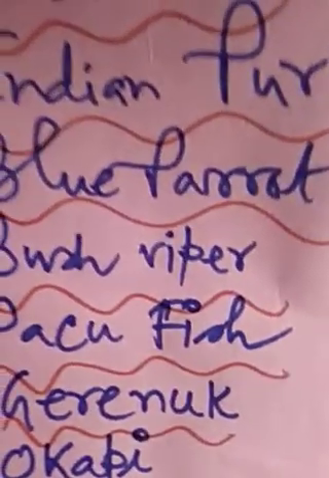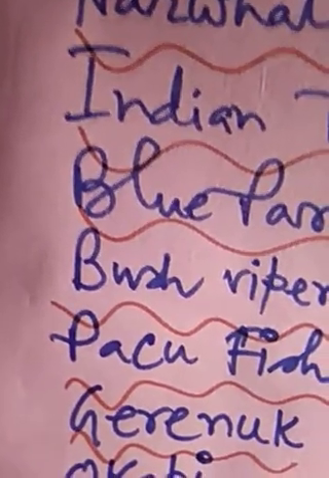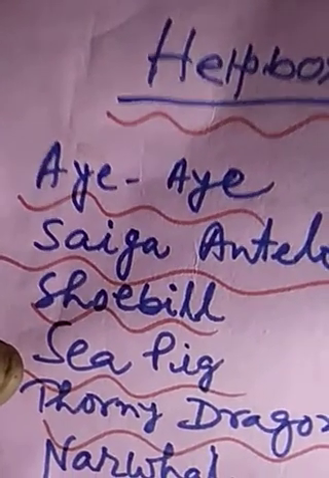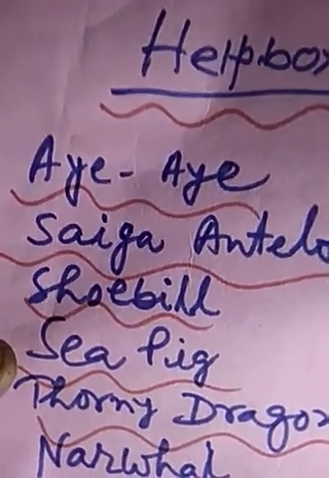So these animals are of different countries of the world, outside India. That's why these names are not matchable to us. But we have to keep it in mind. It looks like a deer. What's the name of this animal? The name of this animal is Gerenak. So these are the things you have to find out, answer from the help box, and you have to learn it.